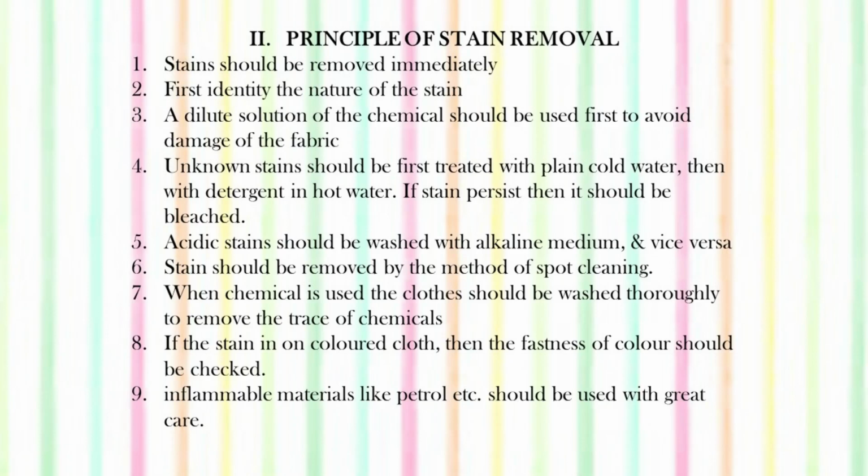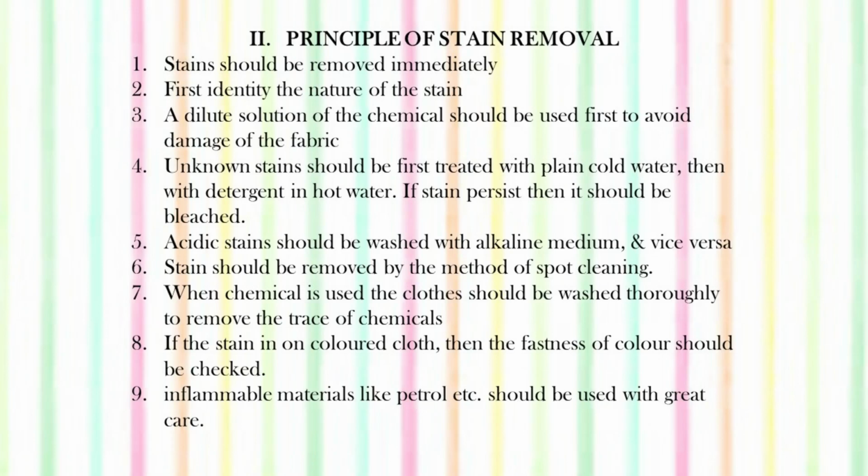Then they should be treated in a different manner. They should be first treated with plain cold water, then with soap and detergent or hot water. If the stain does not go, then it should be bleached. Acidic stains should be washed with alkaline medium and vice versa. If we know that it is an acidic stain, we should wash it with alkaline medium. If it is an alkaline stain, then we should wash it with the acidic medium. Stains should be removed by the method of spot cleaning. In the end, you will come to know what is spot cleaning.